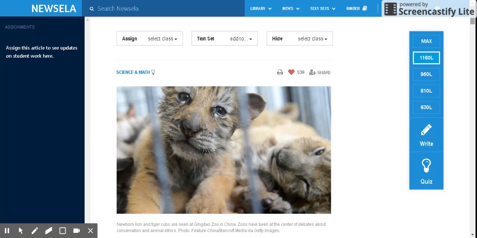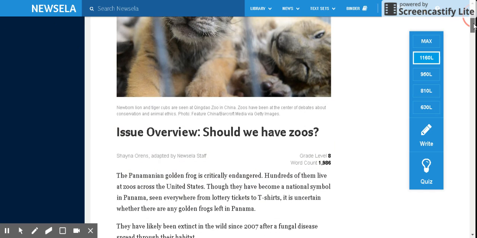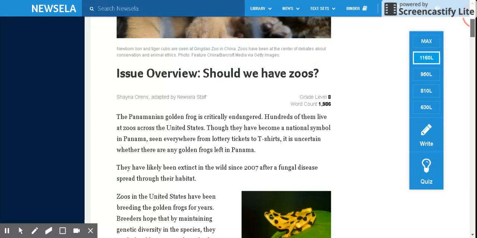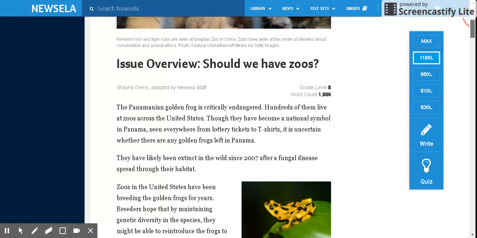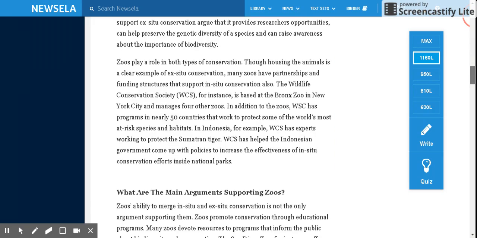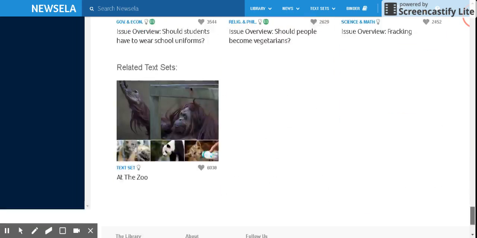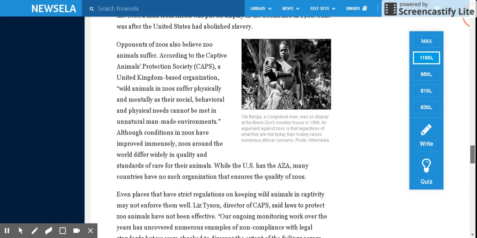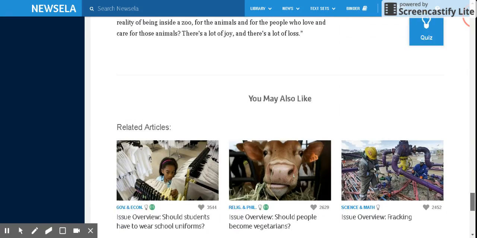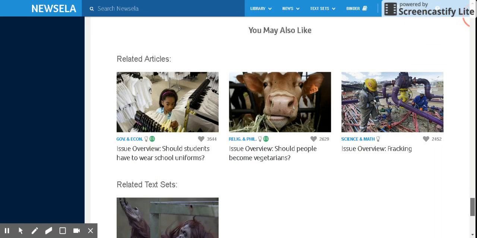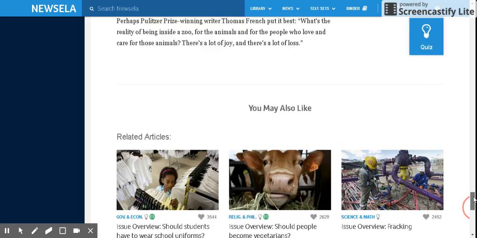So as our students are presented with their appropriate level, the possibilities for what students can do is they can read the article, obviously, and once they finish reading the article, there are other opportunities for them to read additional articles that might be related to it if they choose. Again, students are free to read any article that they want to. They don't just have to read the articles that you assign. They can read any article on the Newsela site.